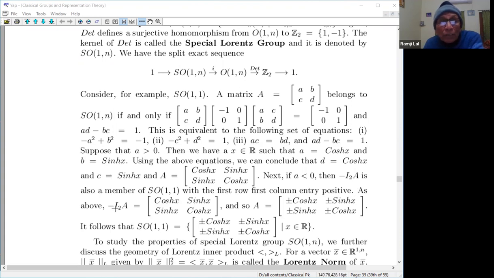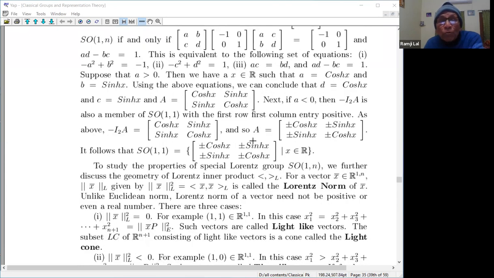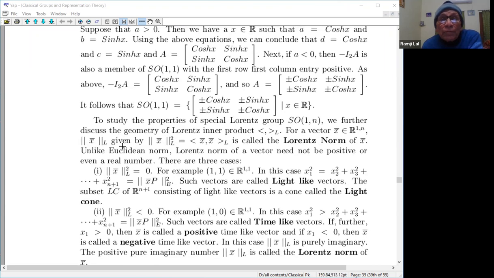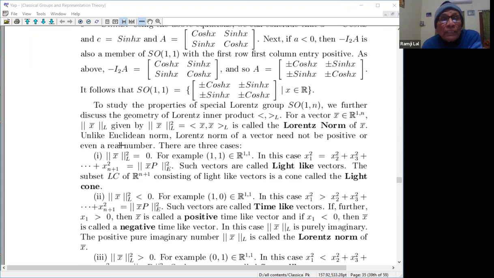So as above, minus identity times A will be equal to cos hyperbolic X and so on, and then if you multiply, A will turn out to be minus cos hyperbolic X, minus sin hyperbolic X, minus sin hyperbolic X, minus cos hyperbolic X. So in any case, A is either this or minus this. So SO1 is a group of this form. If you remember the analogy with the circle group, it is something like that: cos X, sin X. So it has the same analogy here.